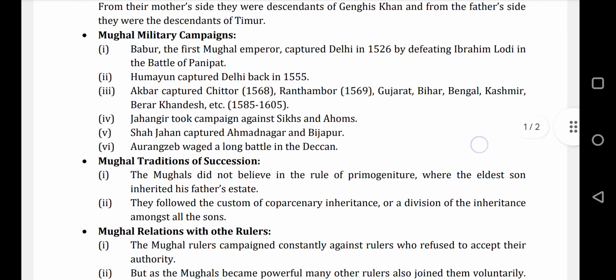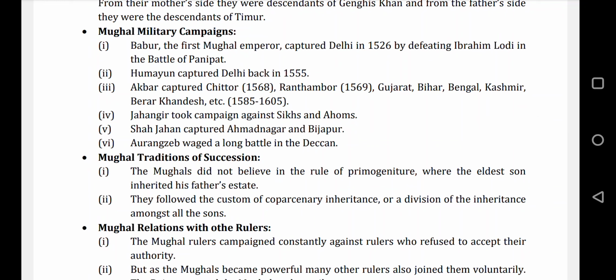After that, Jahangir, son of Akbar, also did the same thing. He ran military campaigns in many areas, fought with the Sikhs and the Ahoms, and captured those areas.